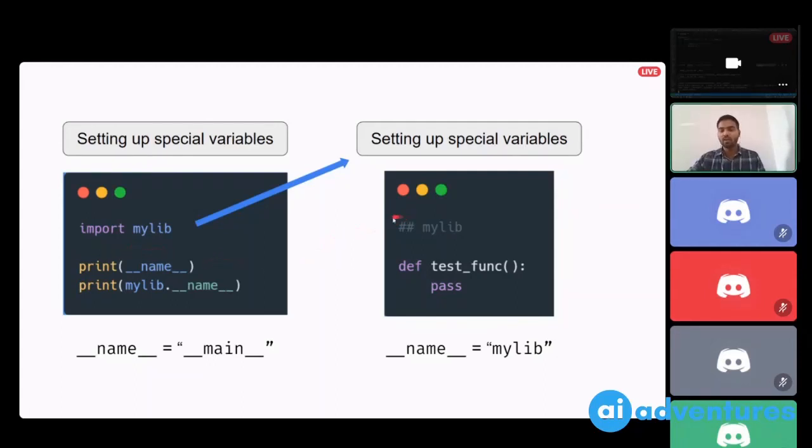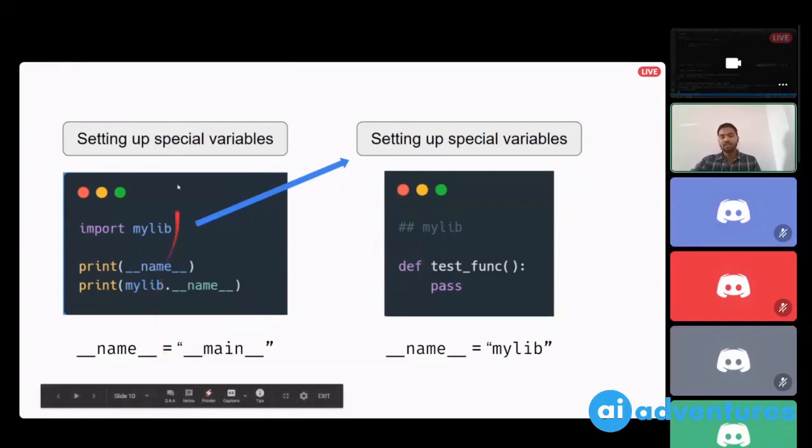It is as good as taking all the content of this file and dumping it here, and then this piece of code is executed. For this, it will go here, set up some special variable, execute everything that is there in the mylib file, and then come back here and start with print __name__. To access the special variables for this file, you will have to call mylib.__name__ to access the variables of these files.